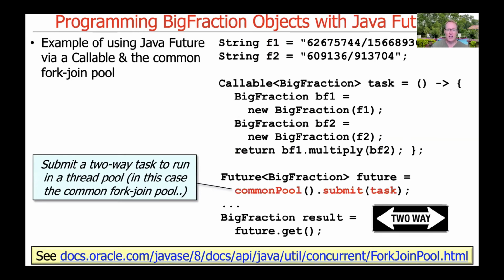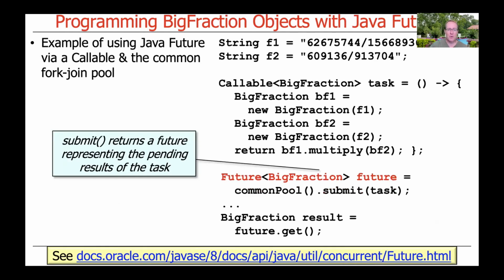Down here, we then take this task and we submit it to the common fork join pool. And that will then run that task in the common fork join pool when there's nothing else ready for it to be run. Now, when we invoke the submit call, we get back a Java future to the results of that computation.